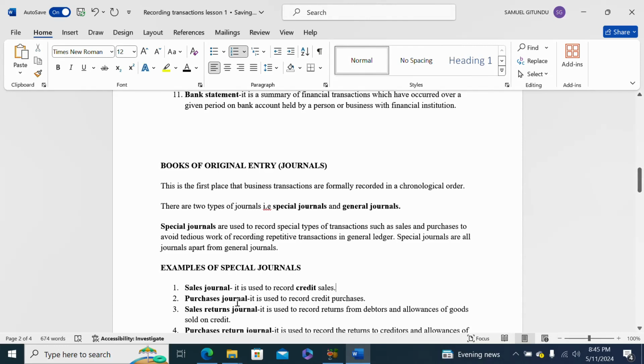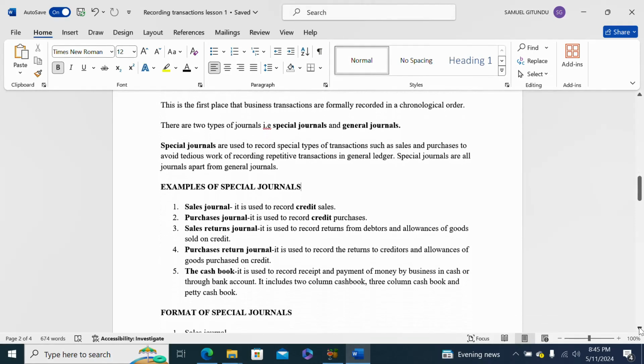Then we go to the purchases journal. It is used to record credit purchases. So the purchases journal is where credit purchases are recorded. Mark the word credit. Then we go to the sales return journal, and it is used to record returns from debtors and allowances on goods sold on credit. If any goods are returned by the debtors, the amount of those goods is recorded in the sales return journal.